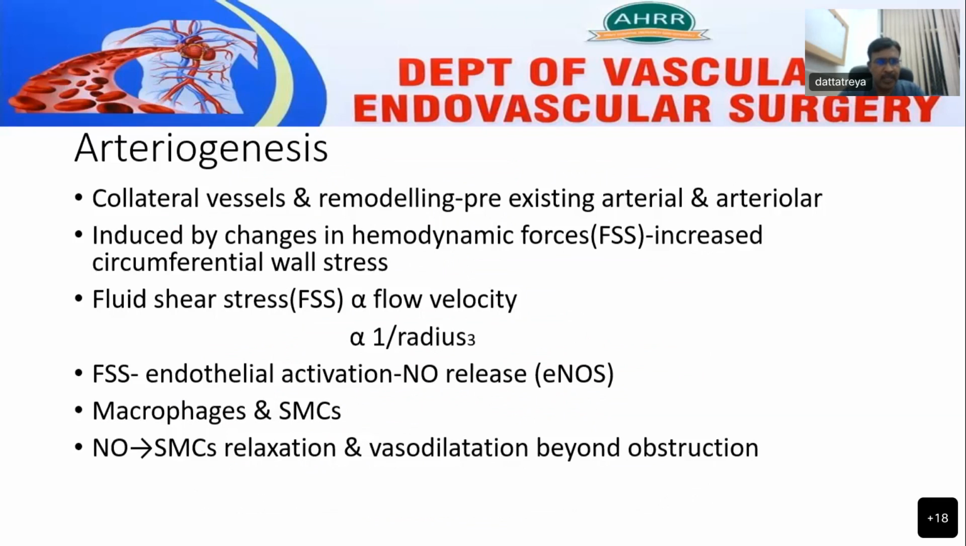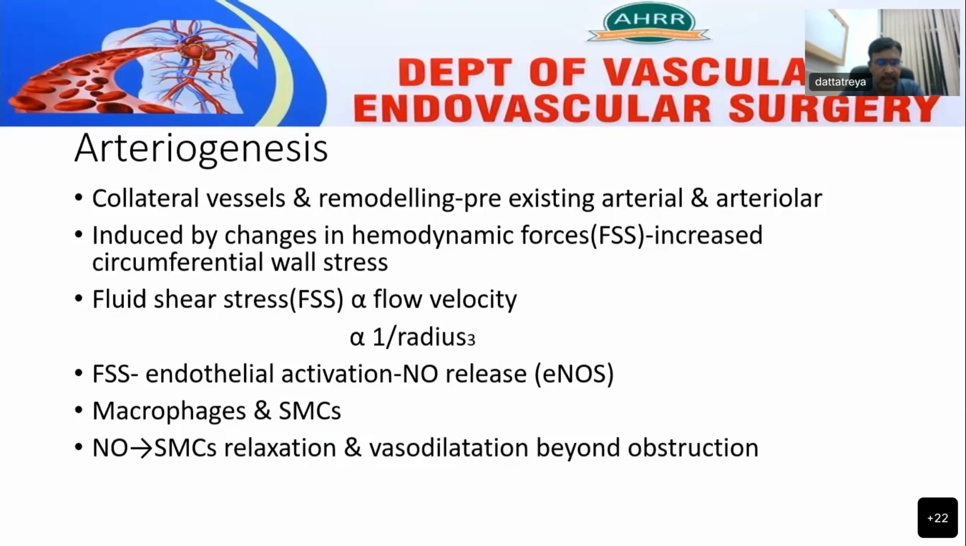Due to the circumferential increase in the thickness of the wall due to progressive atherosclerosis, there are changes in the fluid shear stress. The fluid shear stress is directly proportional to the flow velocity and is inversely proportional to the cube of the radius. So even with 1 mm of change in the radius, the fluid shear stress will increase, which may stimulate arteriogenesis.